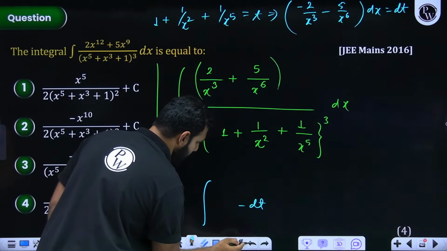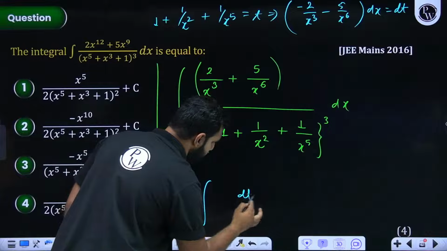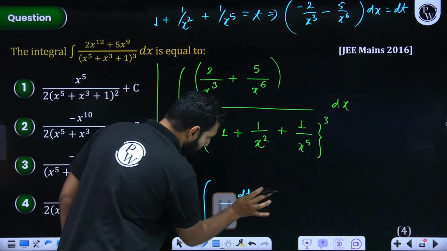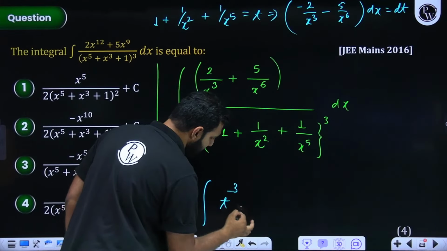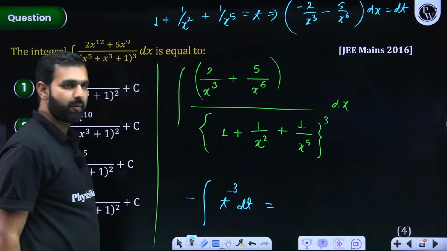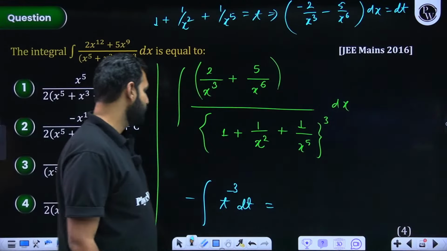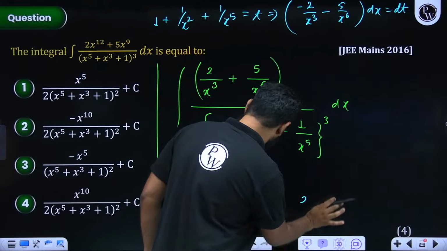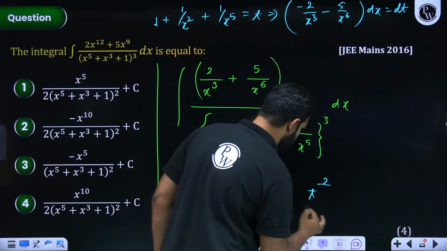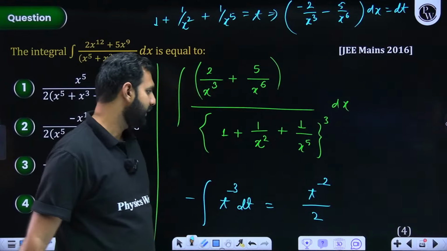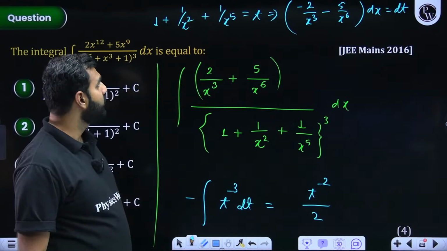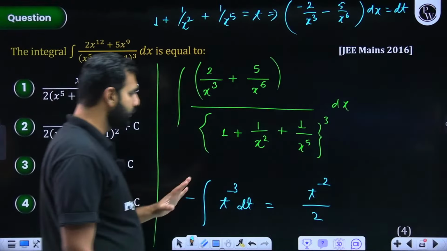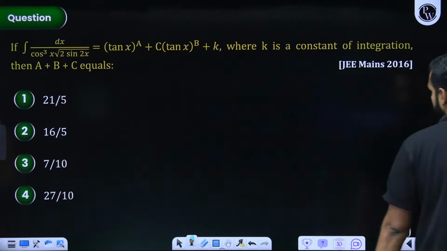Minus dt means what? Minus I'll put outside dt, and there it is t. So t cube it should be, but in the numerator it should be t to the power minus 3 dt. And I hope you know how to integrate it. Everybody getting this? All the participants. So it should be t to the power minus 2 by minus 2. Minus 2 is nullified. So it should be t to the power minus 2 by 2, because this minus and that minus are cancelled. And with this, when you substitute this t by this, I think you get the final answer. Will you do that by yourself, that substitution and simplification?